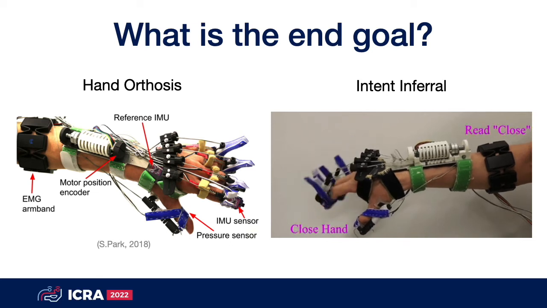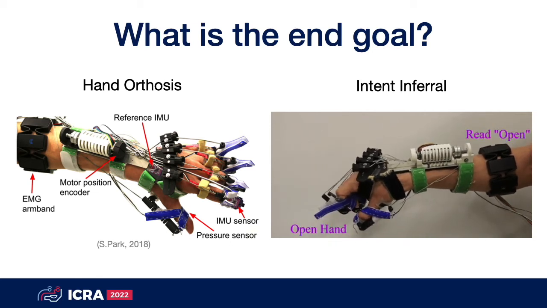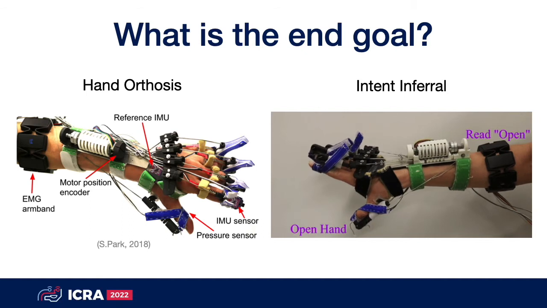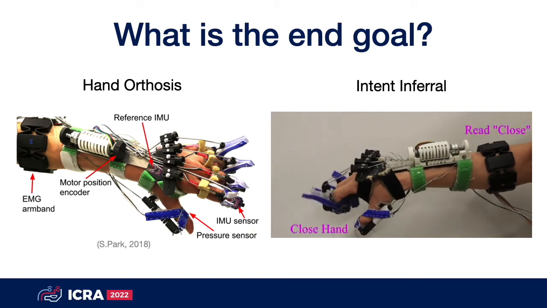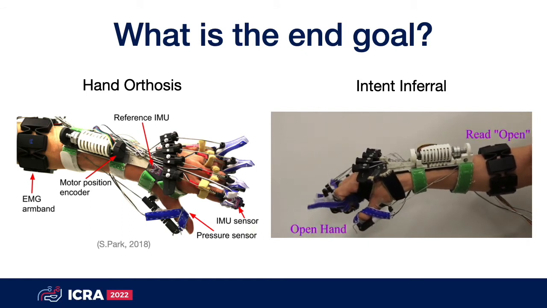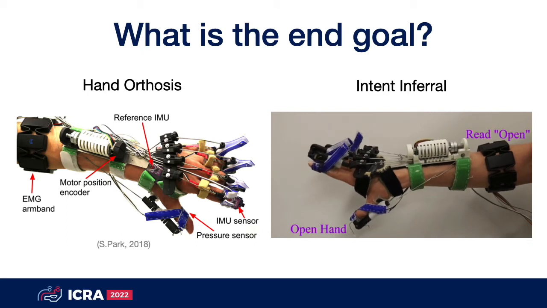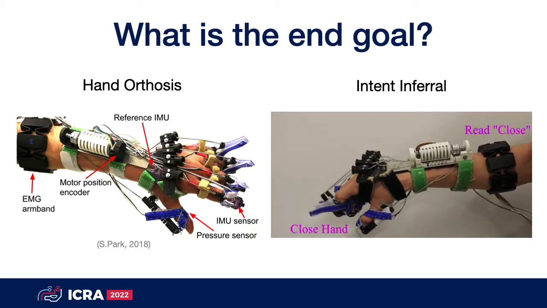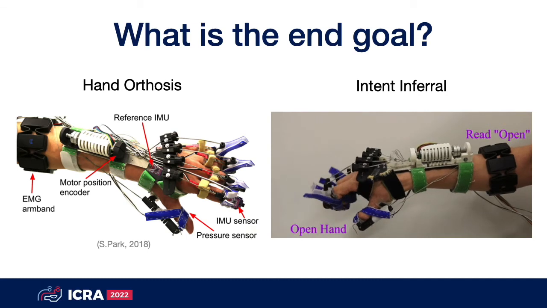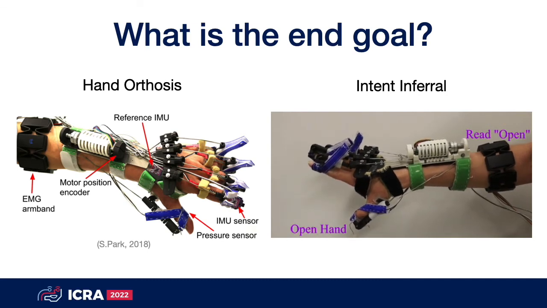If the intent is open, the motor retracts the tendons, and the subject's fingers extend. If the intent is close, the motor releases the tendons, and the subjects use their own strength to close their hands. We also have a third intent called relax, and for relax, we simply execute the previous motor command.